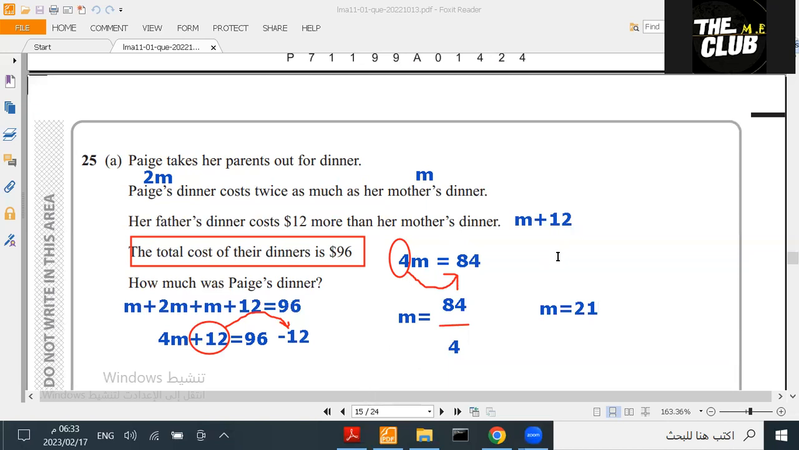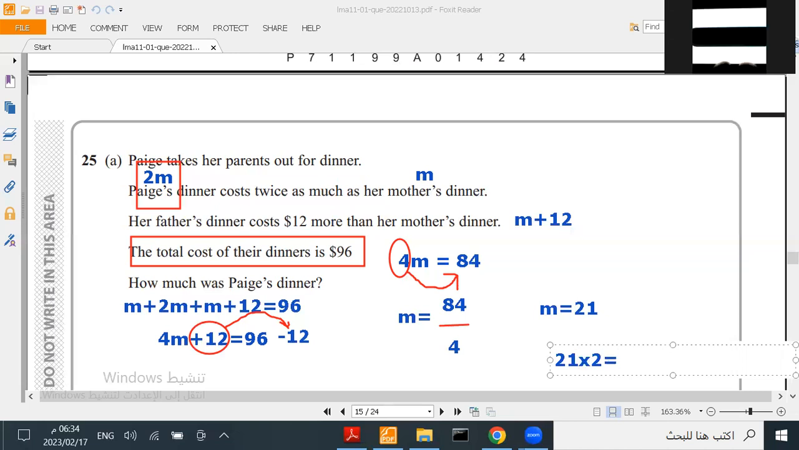What is the question? How much was Paige's dinner? Double her mother's, so what do we do? Times 2. 21 times 2, not divided by 2, we multiply it. Paige is 2M, so it doubles. It costs $42. That's it. I hope you understood the idea.